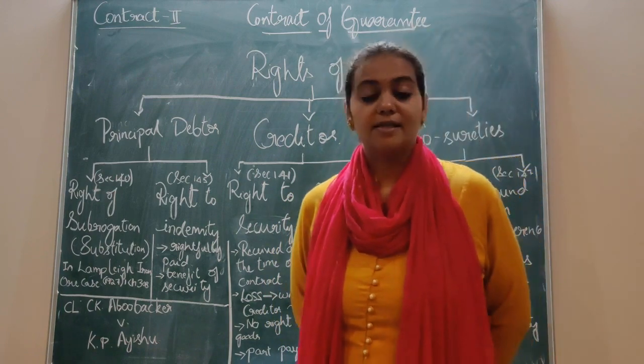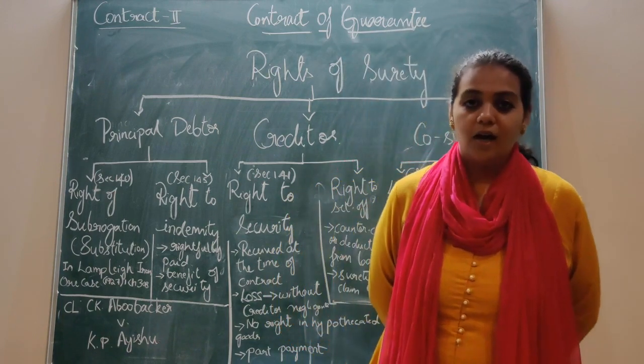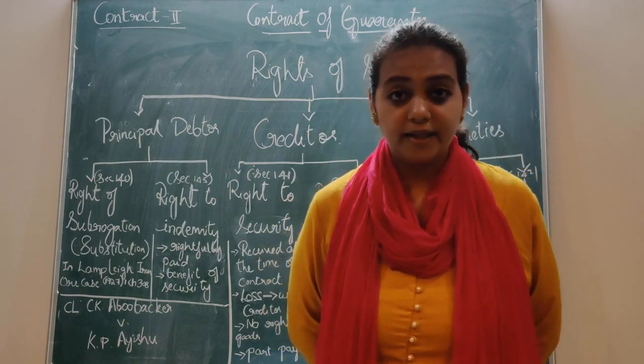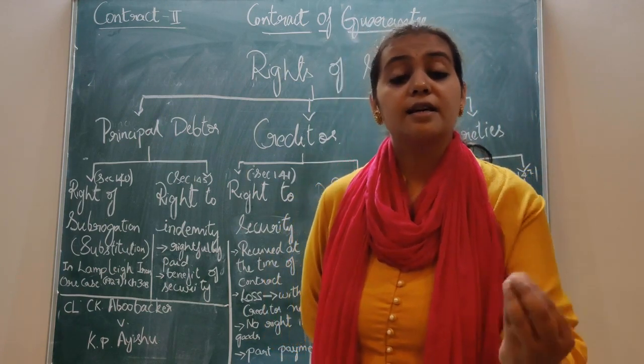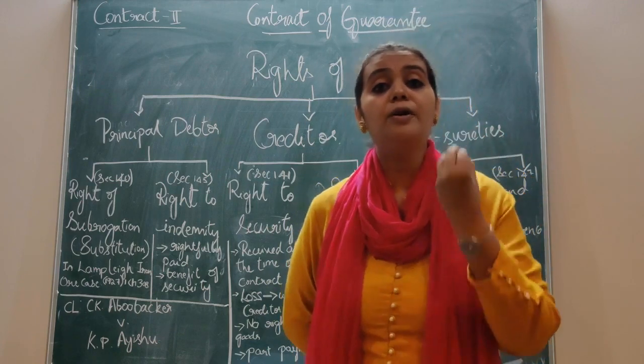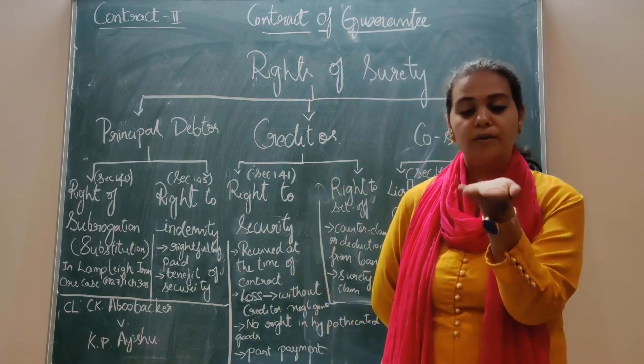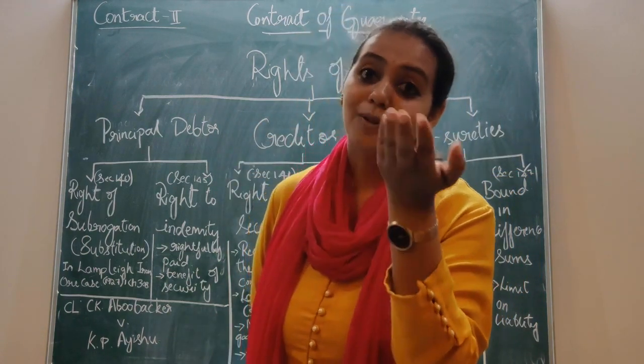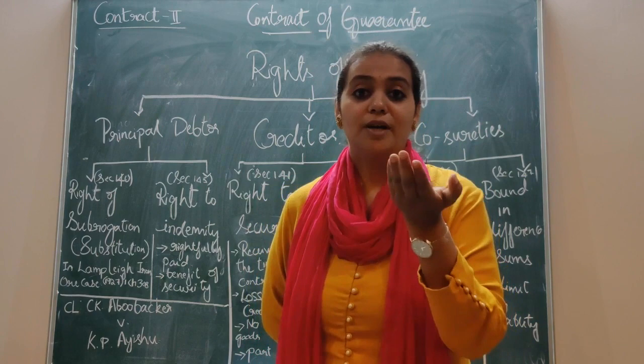Now the surety pays the default amount, right? Now don't you think the surety has got a right to that property? It is the creditor's duty to hand over that property, that security amount or that security property, to the surety. Why? It is for the benefit of the surety, so that he can recover.